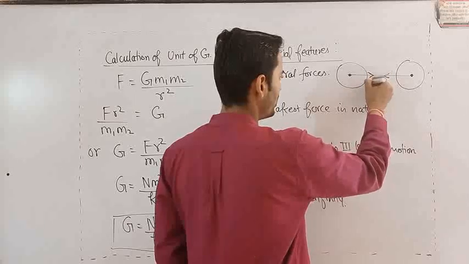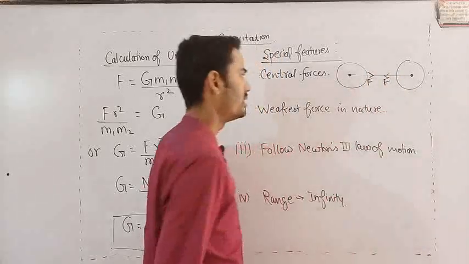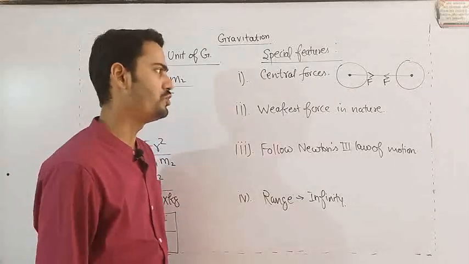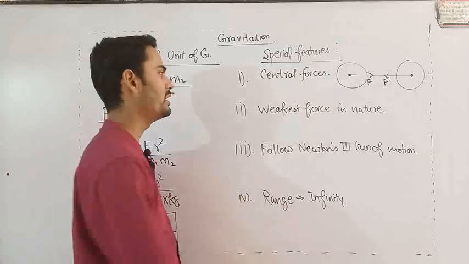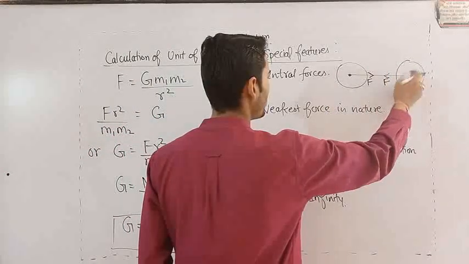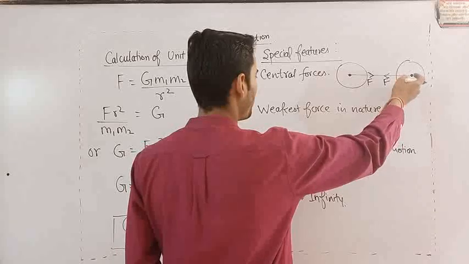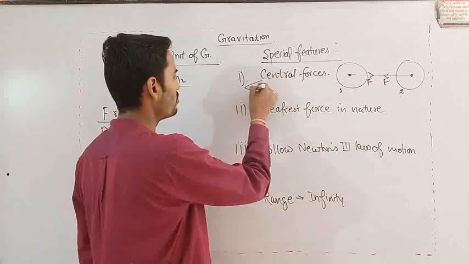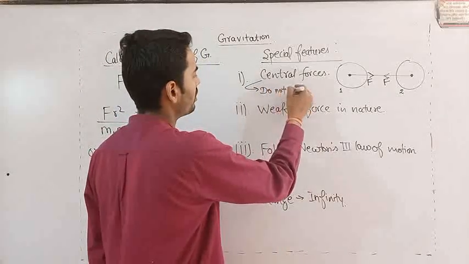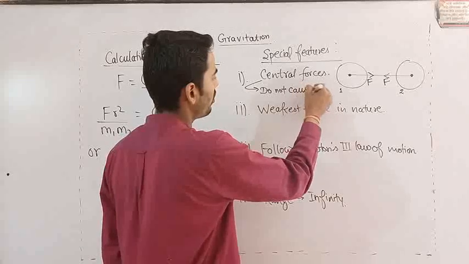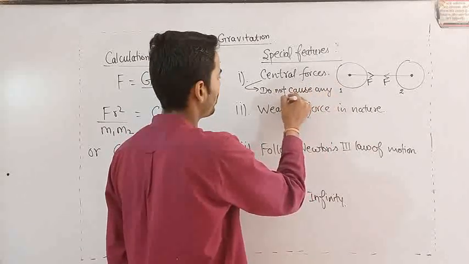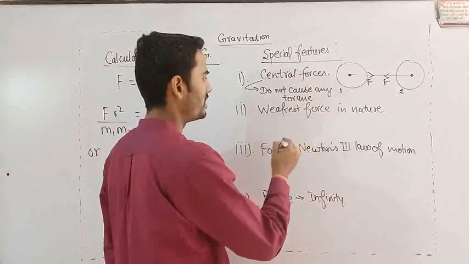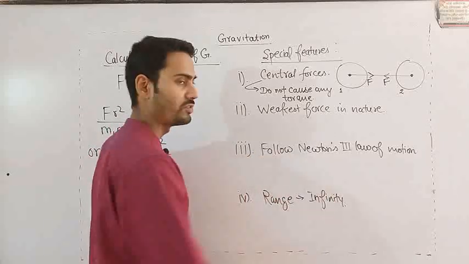So these are called central forces. They act along the line joined by their centers between the object and the reference point, and the same in the case of the second body. Central forces do not cause any torque. We will discuss this point further. It is the weakest force in nature out of all the forces.